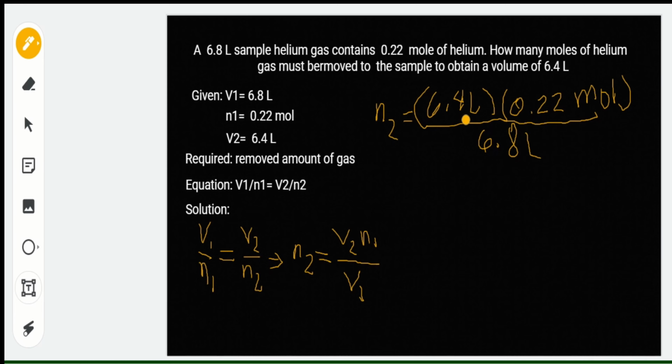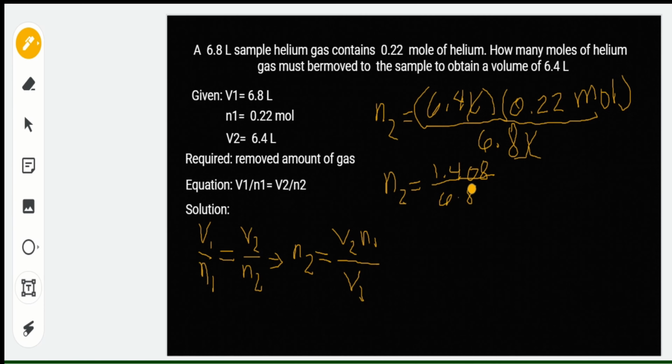Yung unit na liters, makakancel yan. So let's have our final amount of gas here. Let's multiply first: 6.4 times 0.22 moles, that is 1.408, over 6.8.